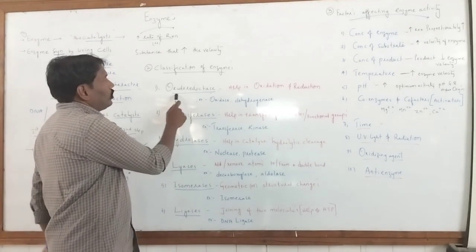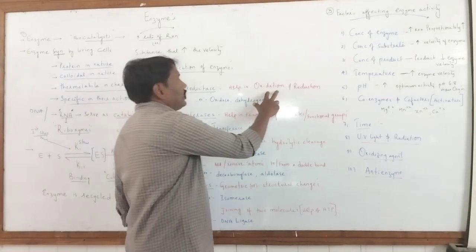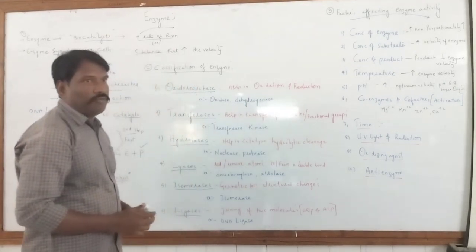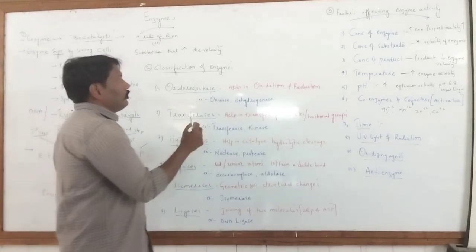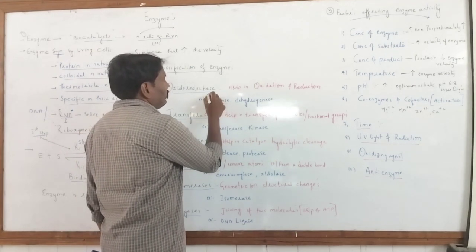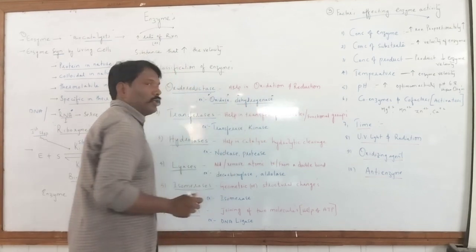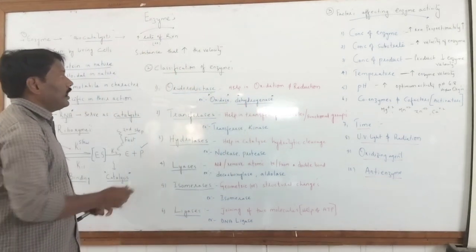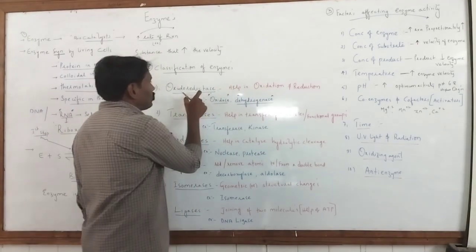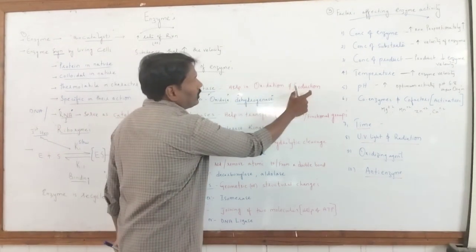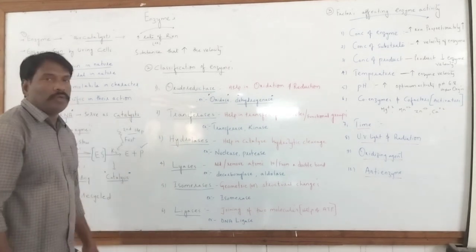So first one is oxidoreductase. Oxidation and reduction reactions, maybe addition of hydrogen or removal of hydrogen. So here we have 2 enzymes, namely oxidases, which are involved in oxidation, and reductases, which are involved in reduction. So this group of enzymes helps in oxidation, and this group of enzymes is also involved in the reduction process. Such types of enzymes are placed under the class of oxidoreductase.